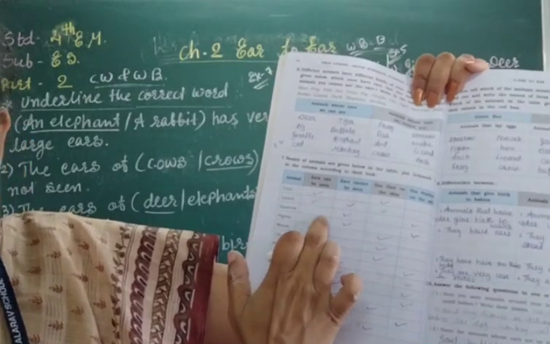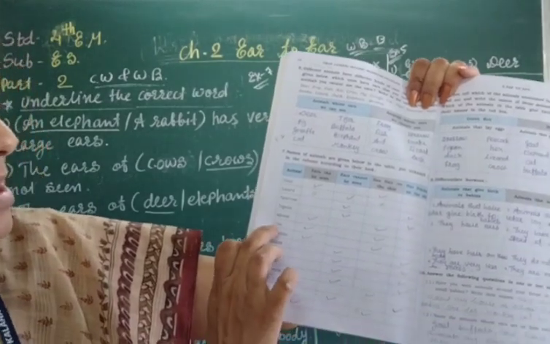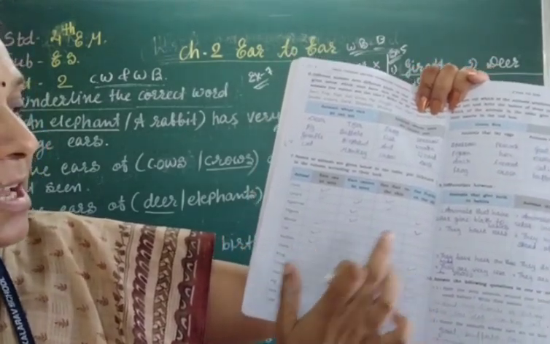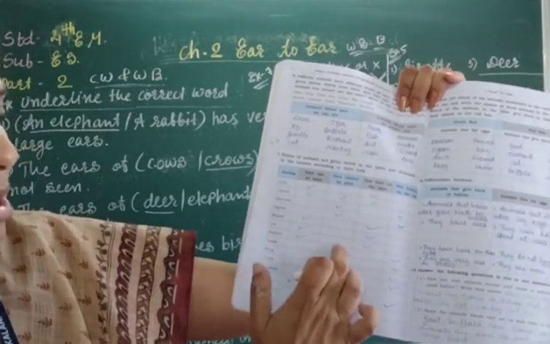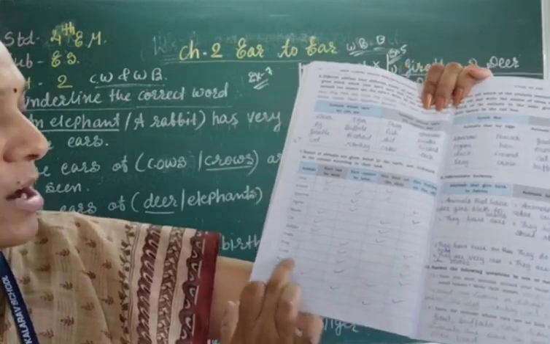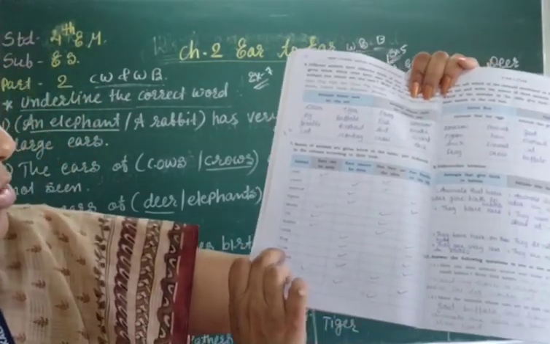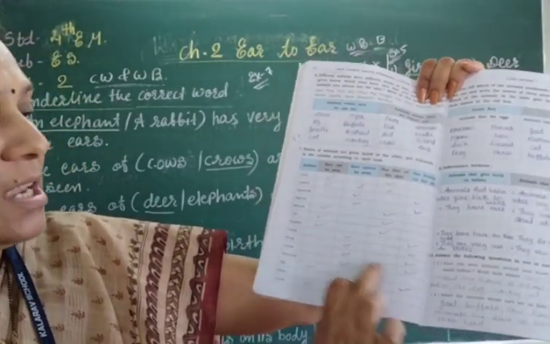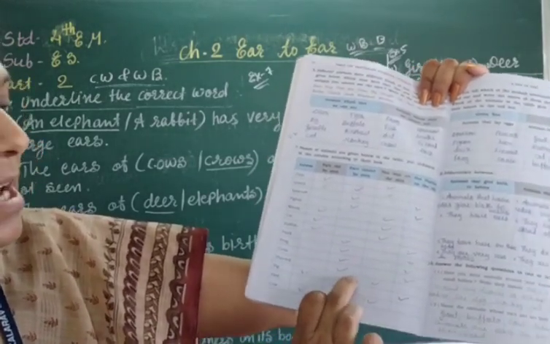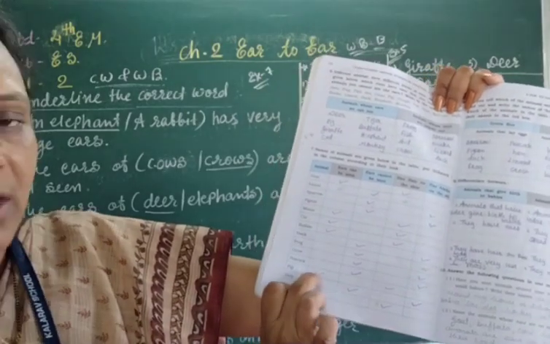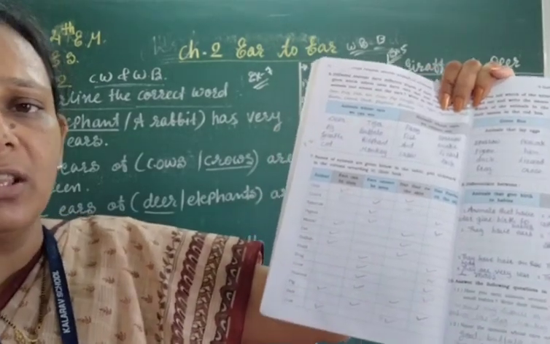Mouse, the mouse's ear is visible and it has hair on the body, so we have to tick in the two columns. Cat also, ear and hair. Buffalo also, ear and hair. Dog, ear is not visible and feather on the body. Frog, we don't see the ear only, it doesn't have feathers, right? Now crow, we cannot see the ear and feather on the body, right? Peacock, we cannot see the ears and feather on the body. Pig has ears and hair also, right? So we have to tick both columns.